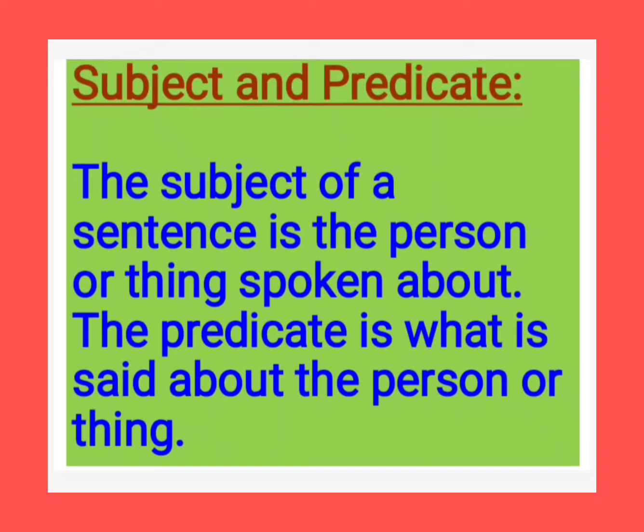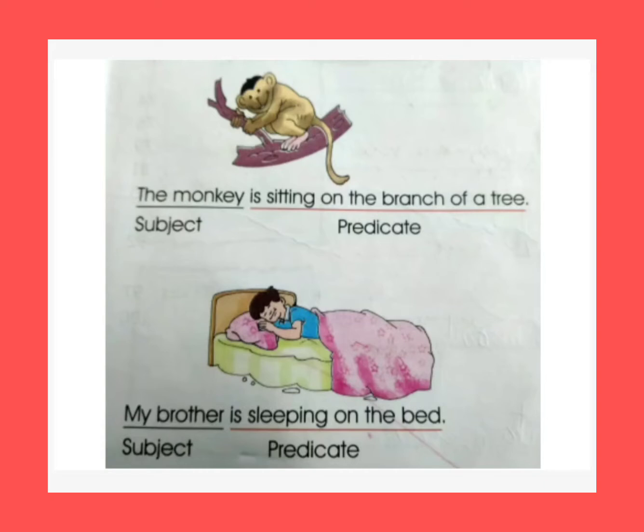The predicate is what is said about the person or thing. What we are saying about the person or thing comes under predicate. So subject means the person or thing we are talking about, and what is said about the person or thing comes under predicate. Now children, some exercises or some examples.